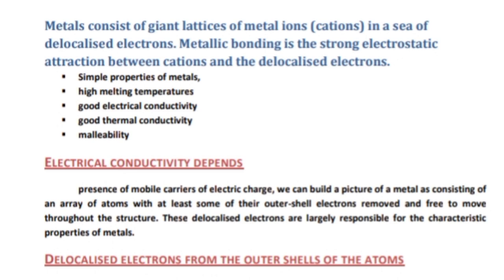Any theory of the way the atoms in a metal are bonded together must explain the properties. They should be donors of electrons. If it is a metal, it is its responsibility to donate the electron. It should be able to conduct electricity. It should be a thermal conductor.